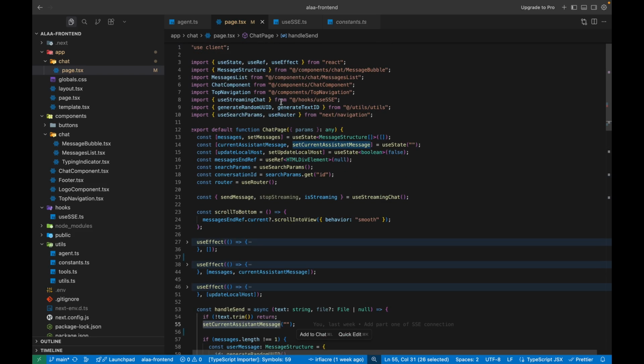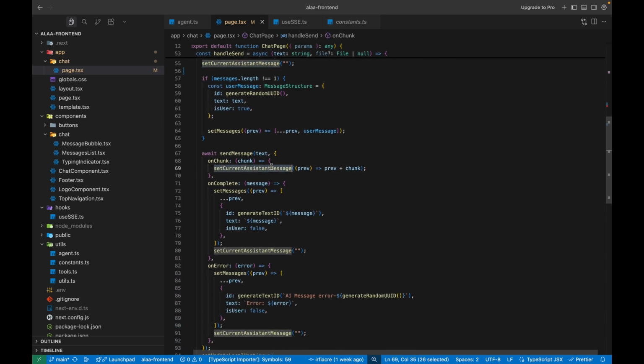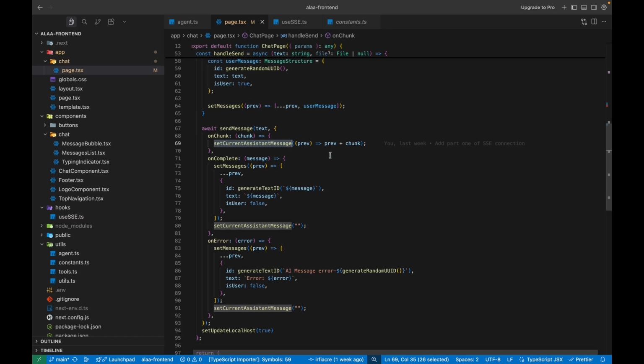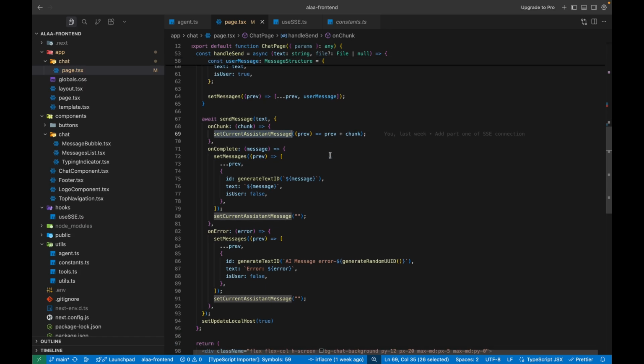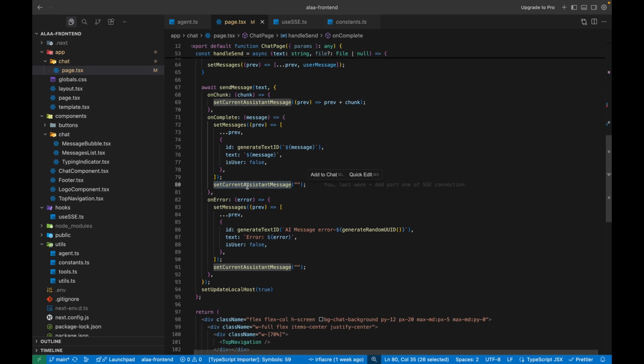So this is to handle the state inside this component. We set the current assistant message to the previous one plus the new chunk, so that it appends, like appending the string. Once everything is completed, we append this to the general messages that the user has in the conversation, and then we clear the current message.